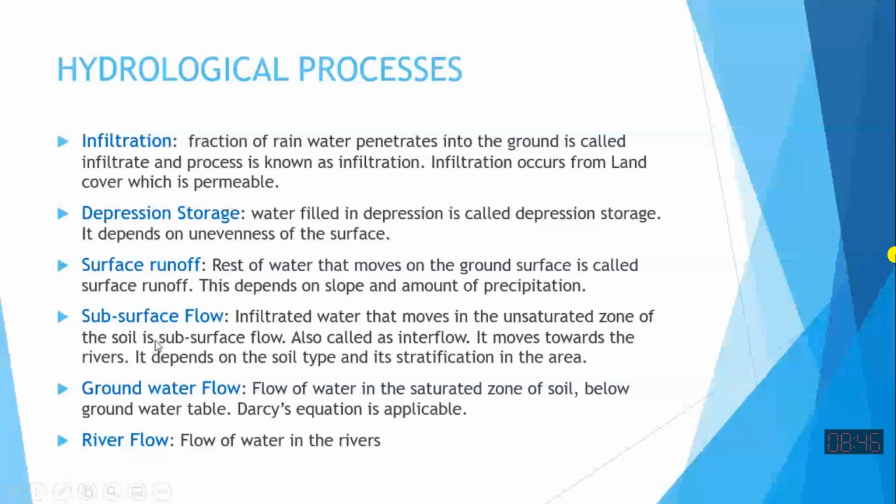The infiltrated water goes into the soil and joins the groundwater. Some part remains as moisture in the upper part of the soil, and that part is usually not saturated. Some part reaches the lower layers of the soil, which are considered saturated, with 100% of the pores filled with water. That 100% saturated part, we say, is the groundwater. Although all the water is under the ground, we have divided it into two components.